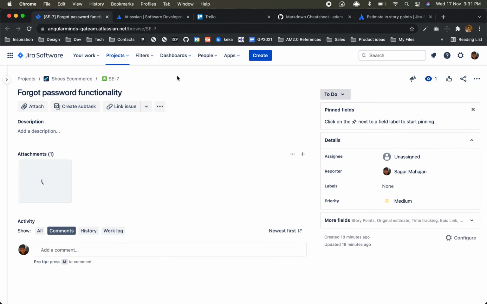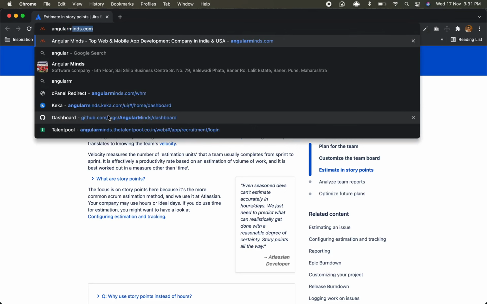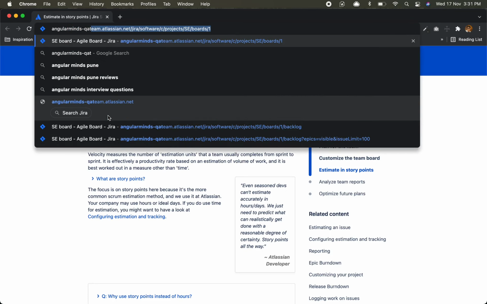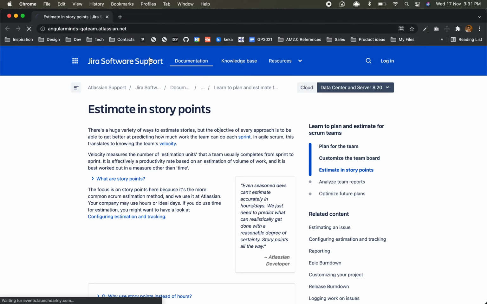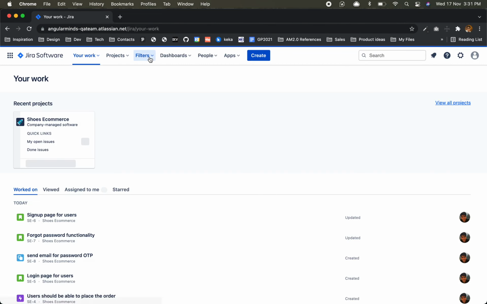where is our project? We'll open Angular Minds dash QA team. Correct? This URL you'll have to hit. Always remember your site URL. And here there is my project. Here they have this simple dashboard, like worked on or assigned to me.